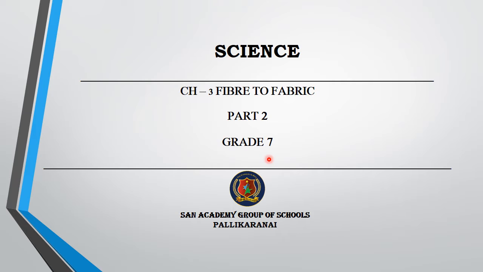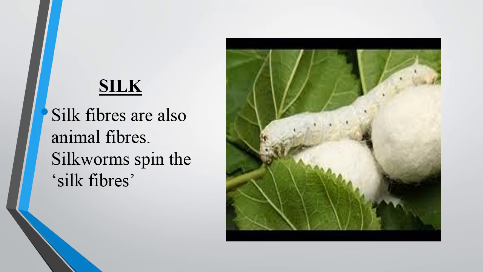So, in the part 1 video, we studied wool fiber in detail. In this video, we will study a different fiber: silk. We all know silk is called the queen of textiles. We all know where silk is obtained from. Yes, silk is obtained from silk fibers. The silkworms spin the silk fibers, so silk is also an animal fiber.